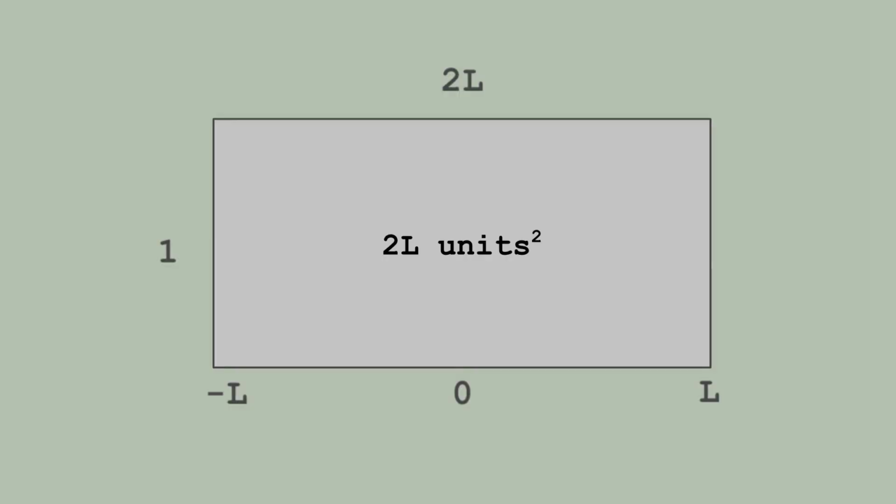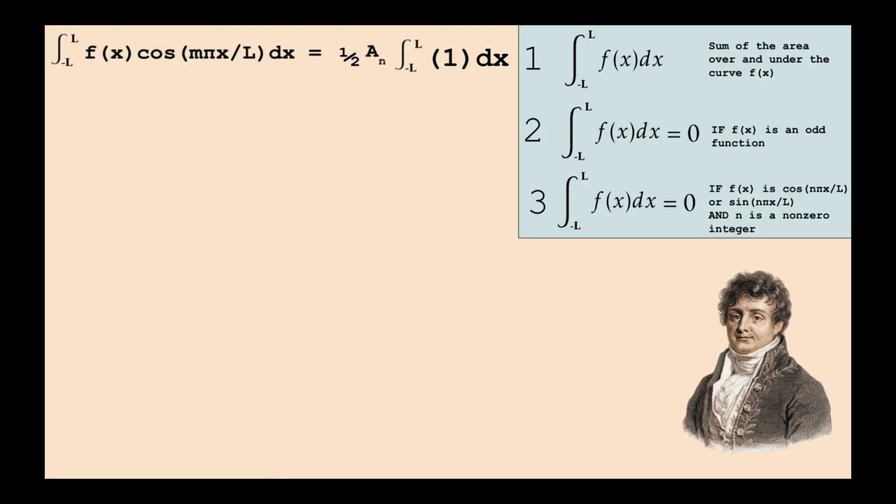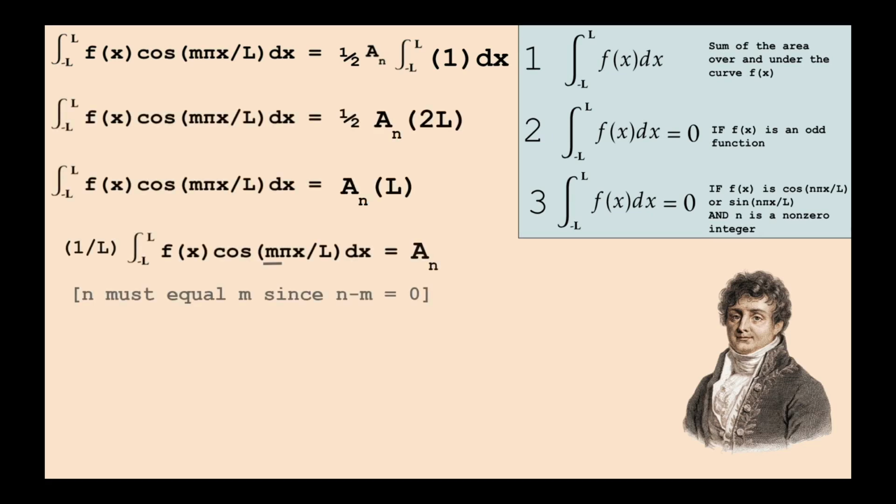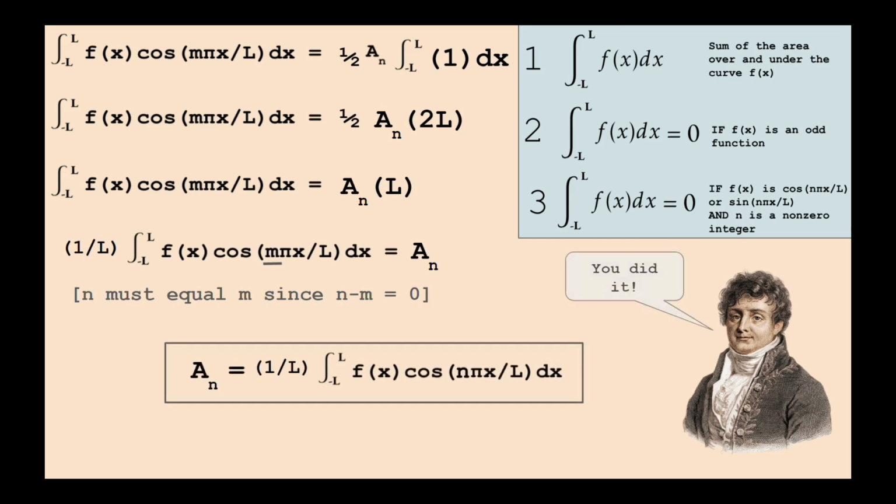Since the integral between negative L to L of 1 is 2L, we can further simplify like this. Lastly, we can just bring the L to the other side in order to find the A of n. Solving for the B of n is done in basically the same way, and we can rinse and repeat this equation for different n values to find more A of n and B of n values. The more times you do this process, the more accurate your new equation becomes.